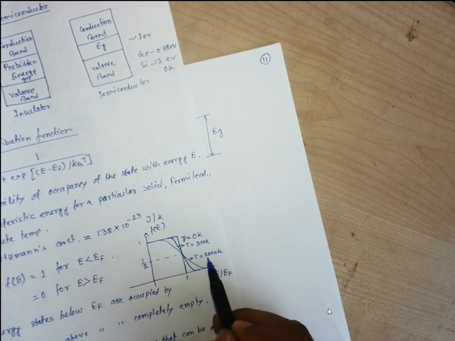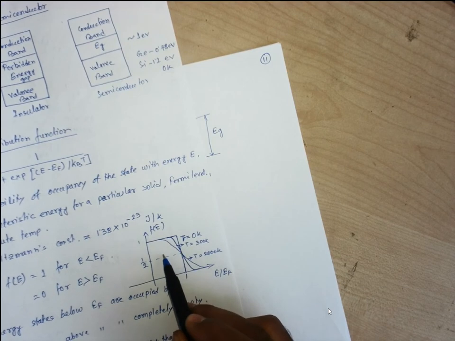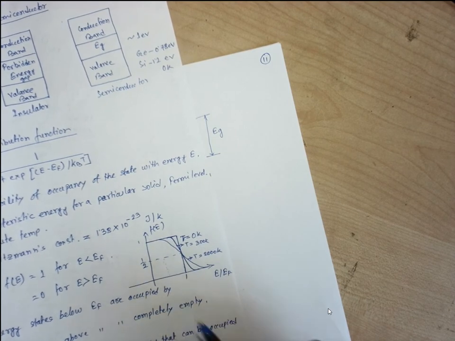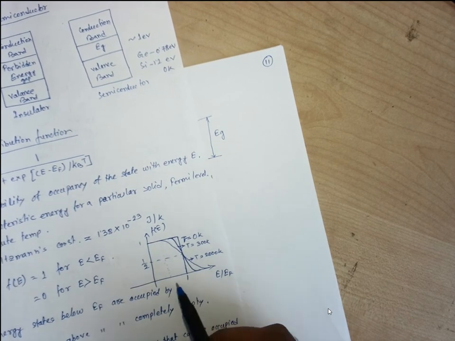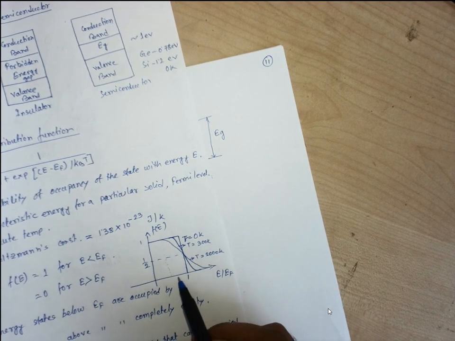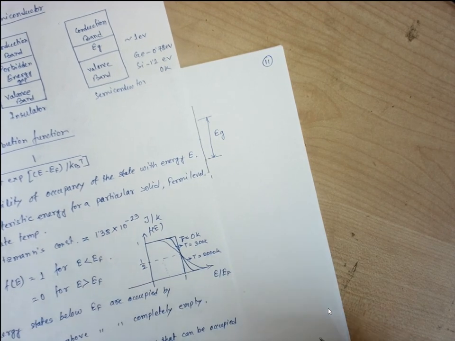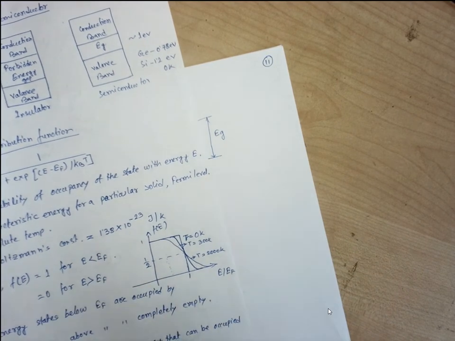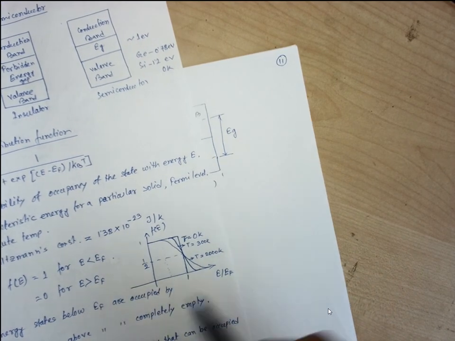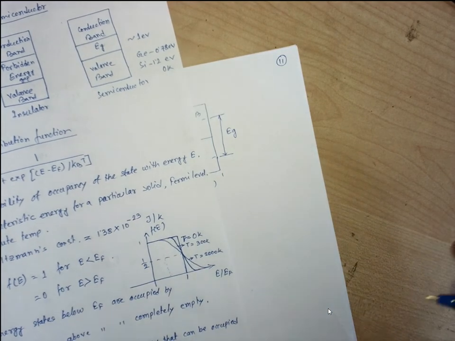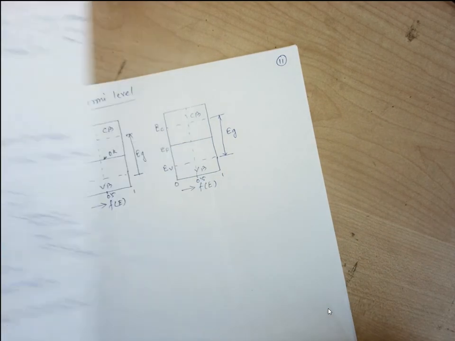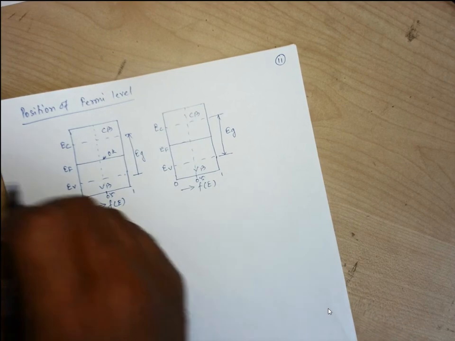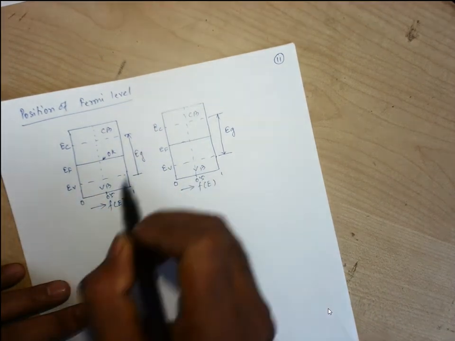Let us consider this is for 2000 K. At this level, we have a probability of 100%, but it is lower than the value of EF. If we go beyond this EF, on the right hand side, the probability decreases gradually. In the same way, we can say that this EF is bending.